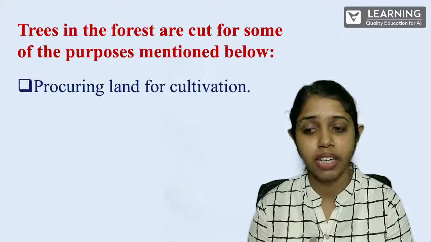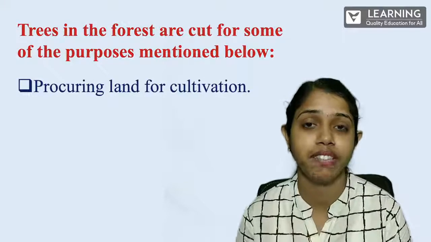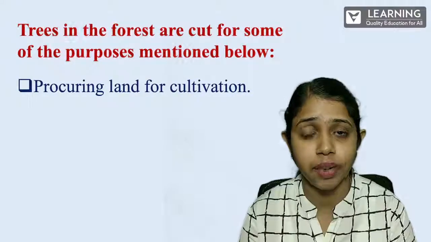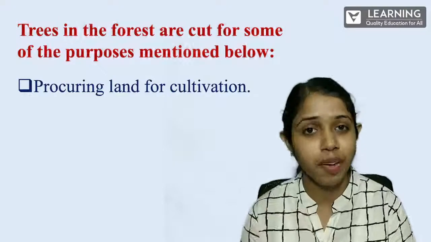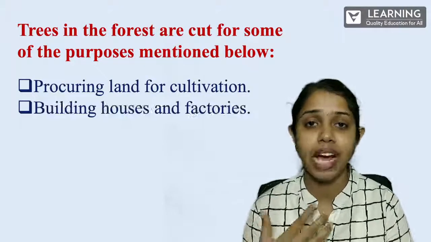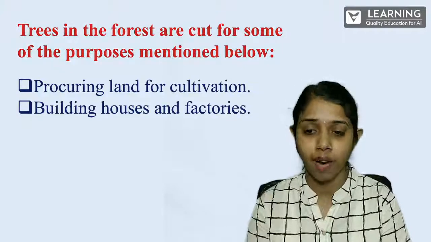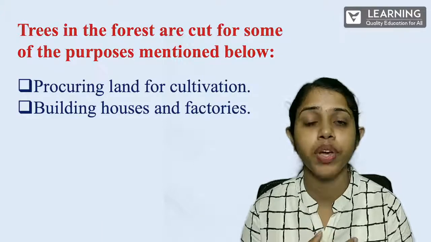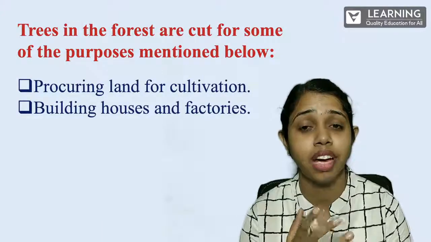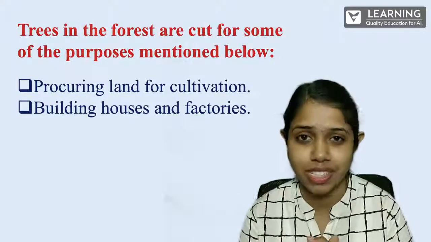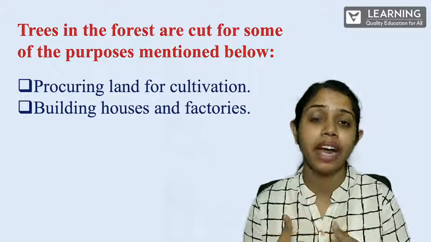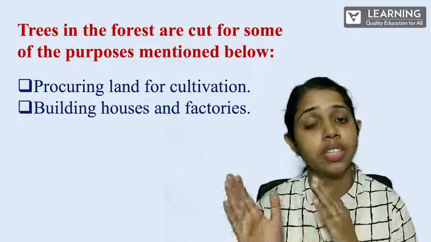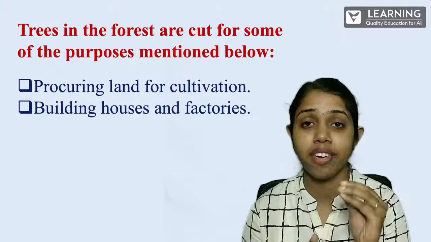Yes, you all can see that is procuring land for cultivation. We are making all these arrangements by cutting down all the trees for cultivation purposes. And the next one would be, as I just told you all, building houses and factories. You all might have seen we are building many factories and houses in many places now, right? Yes, all that land we are getting by cutting down all the trees, by clearing all the forest. So this is how deforestation is happening.